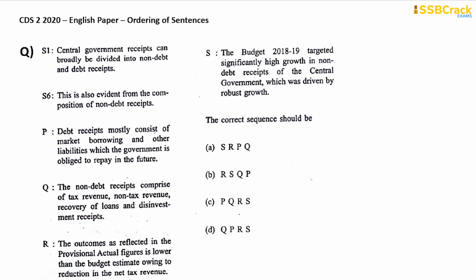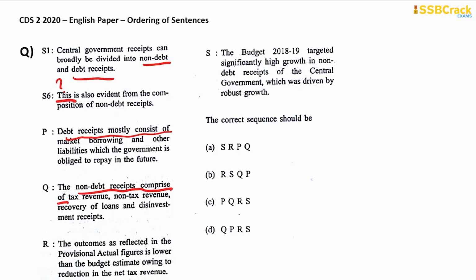Central government receipts can broadly be divided into non-debt and debt receipts. This last sentence is, this is also evident from the composition of non-debt receipts. What is also evident? What is this referring to? Let's find out. P is talking about debt receipts. Debt receipts mostly consist of. Q is talking about the non-debt receipts comprise of.